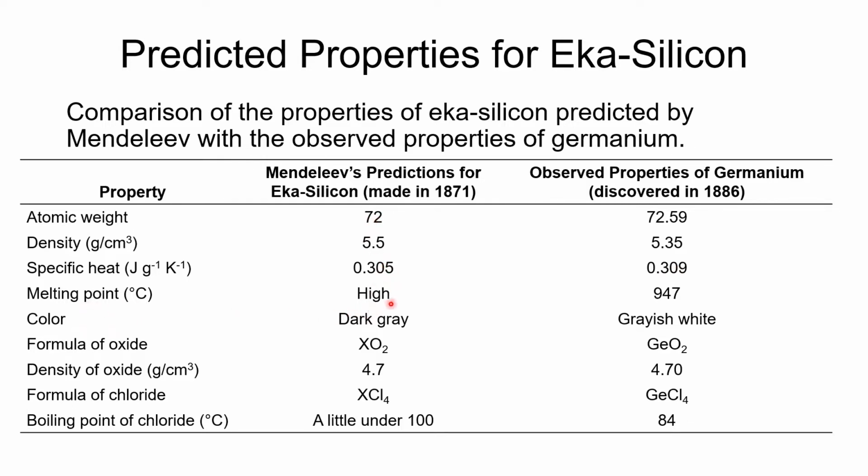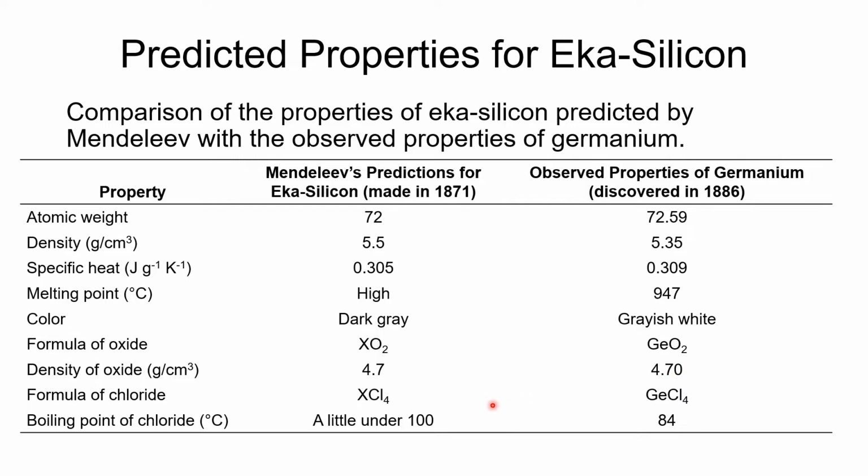The melting point, he just said high. He wasn't going to predict a number there, but it was 947 degrees Celsius. That was not too bad. Color, dark gray versus grayish white. So pretty close. Formula of the oxide, XO2. So it would be 2 oxygens for every one of those atoms, and that definitely is the case with germanium. The density of the oxide, 4.7.